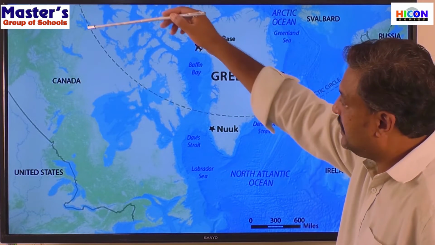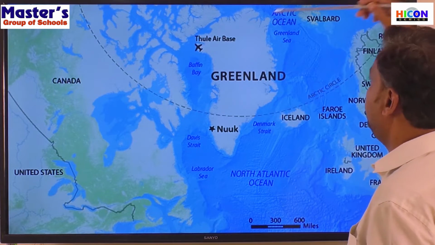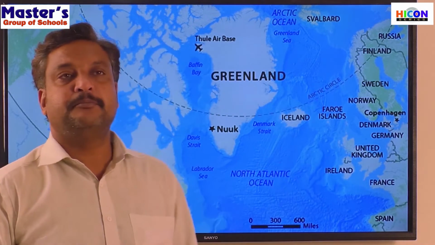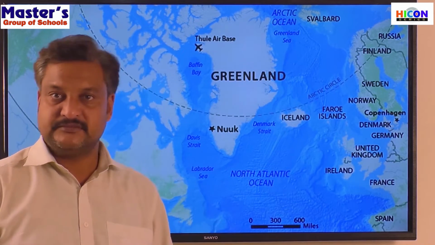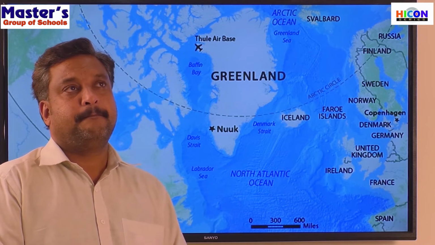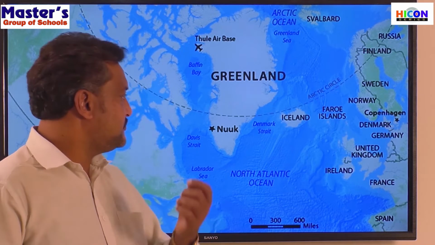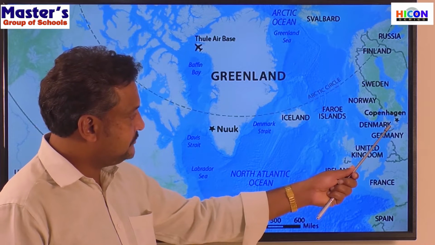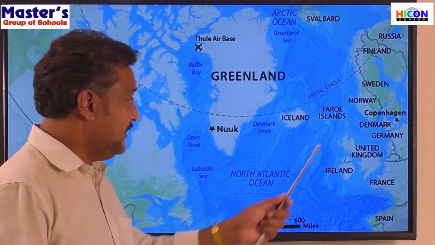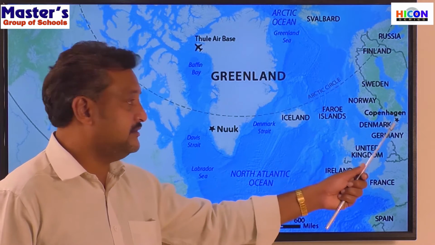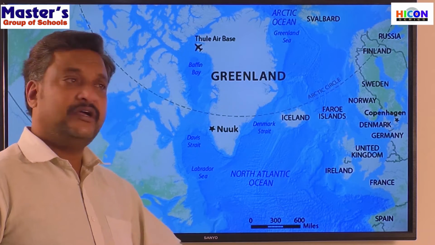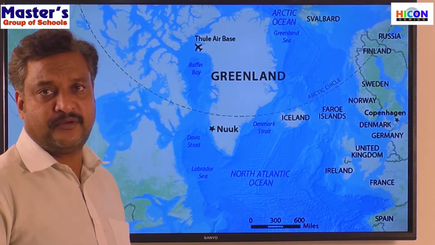Okay, this is the Arctic Circle and this is Greenland. Greenland is actually the biggest island in the world, and it's a part of a small kingdom here, Denmark. This kingdom is called Denmark. So Greenland is a part of this country, or Greenland was once a colony of the Dutch, and now it's ruled by the Dutch government, right?